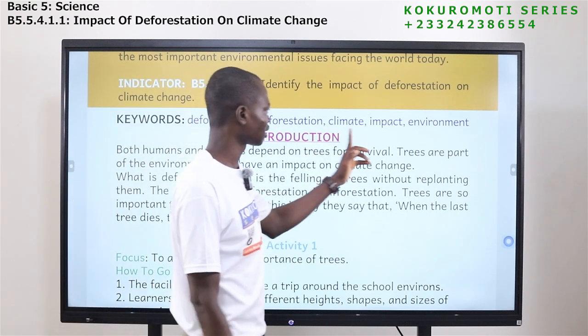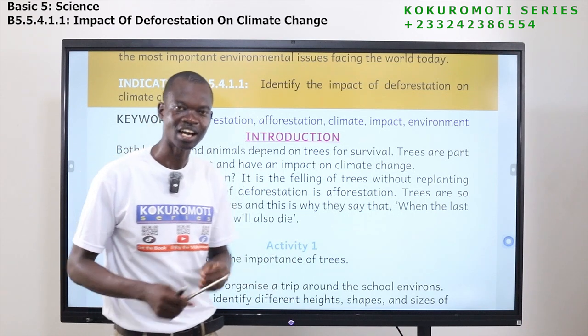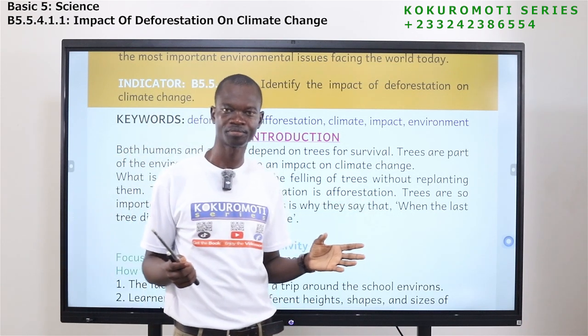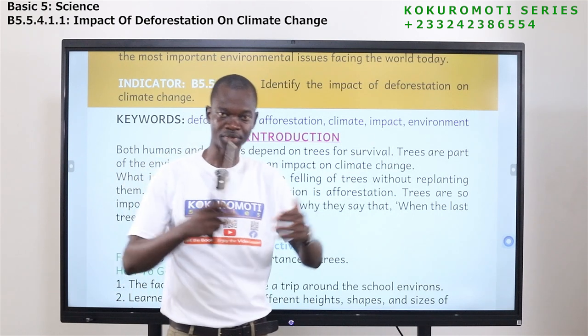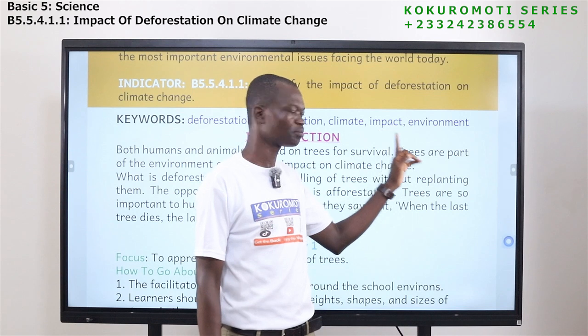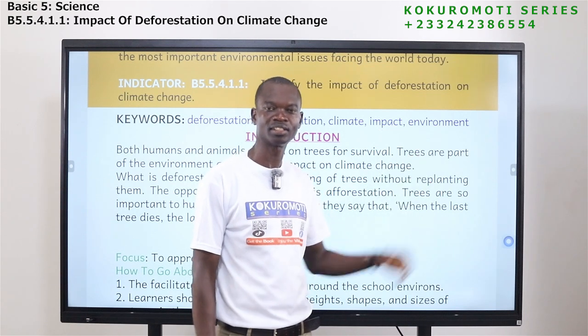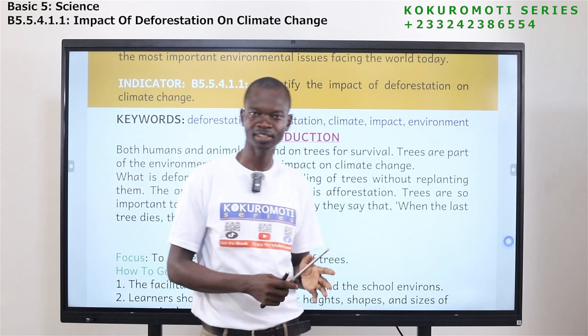The next word is climate. We are talking about average weather condition over a period of time. The next word is impact. Impact, we are talking about effects.